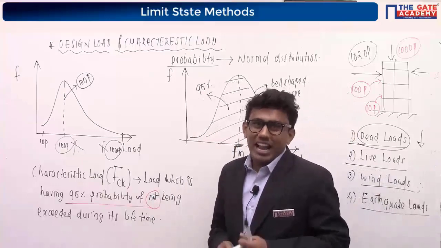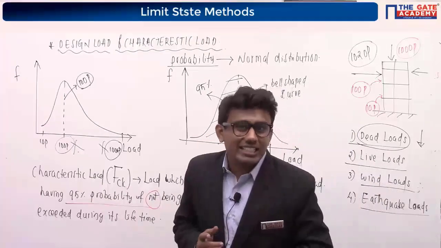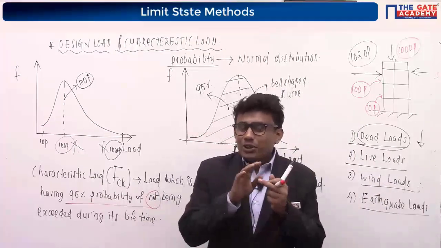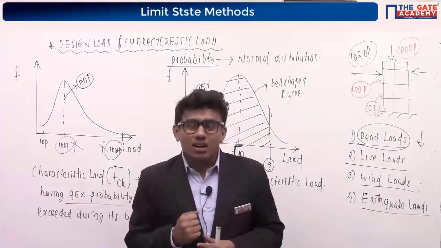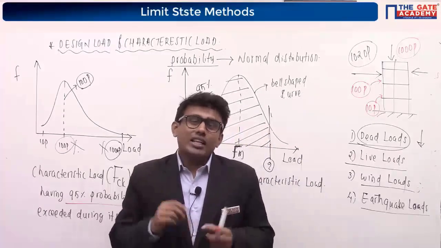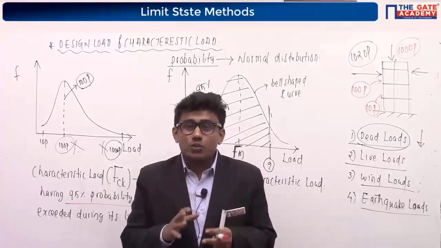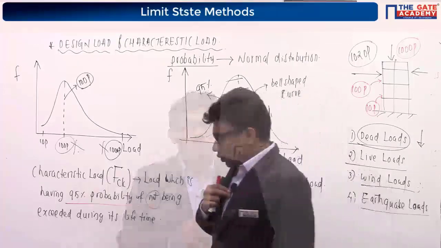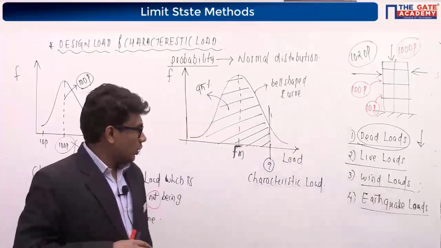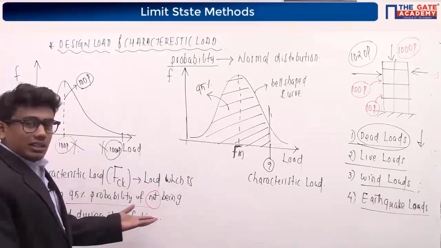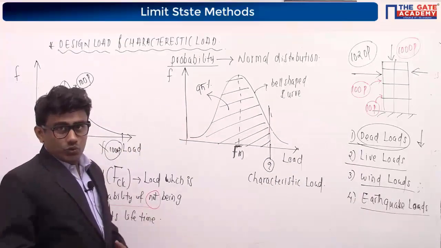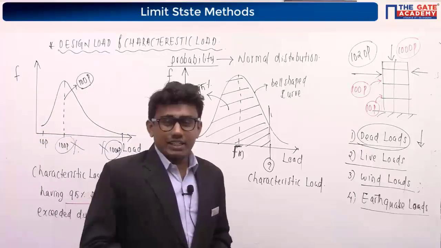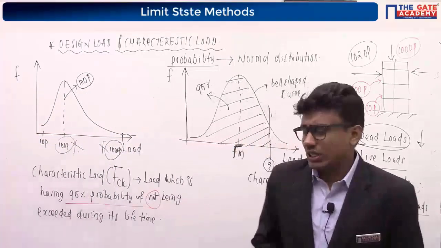But we cannot do that. Why we cannot do that? I know everyone's answer will be FCK, that is characteristic load. We cannot use that value for the design. Why? Because that load is having around 95% of probability of not being exceeded, right? The load which is having around 95% of probability of not being exceeded during its lifetime, that is our characteristic load on the structure.